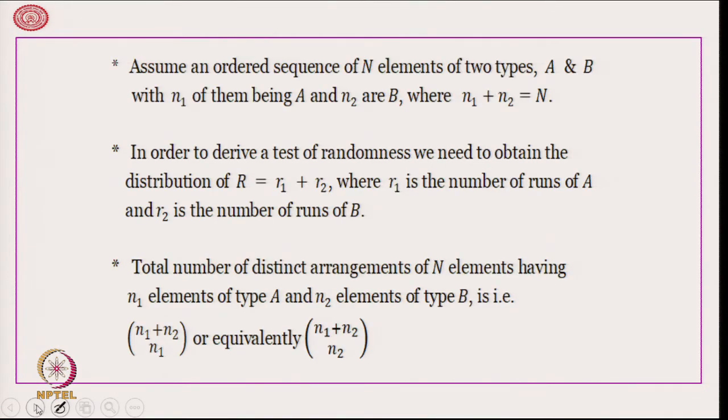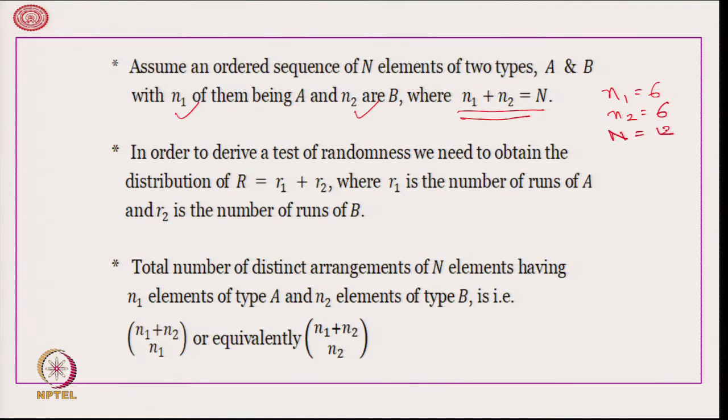Assume an ordered sequence of N elements of two types A and B, with n1 of them being A and n2 of them being B, such that n1 plus n2 is equal to capital N, the total number of data points. With respect to the previous example, n1 was 6, n2 was 6 and N was 12.